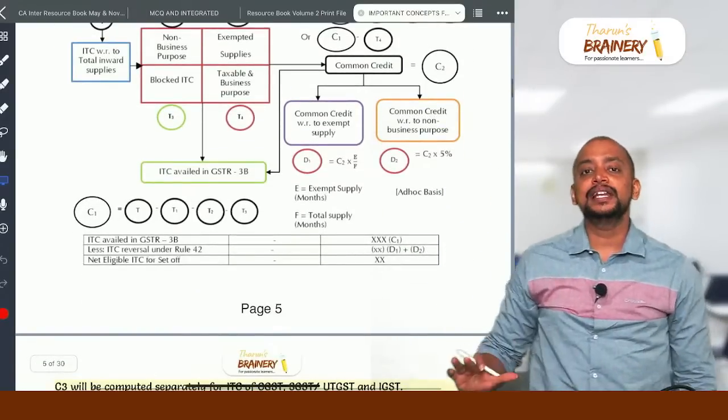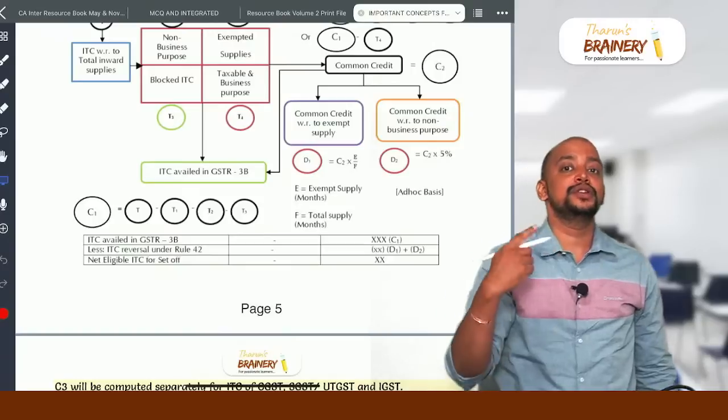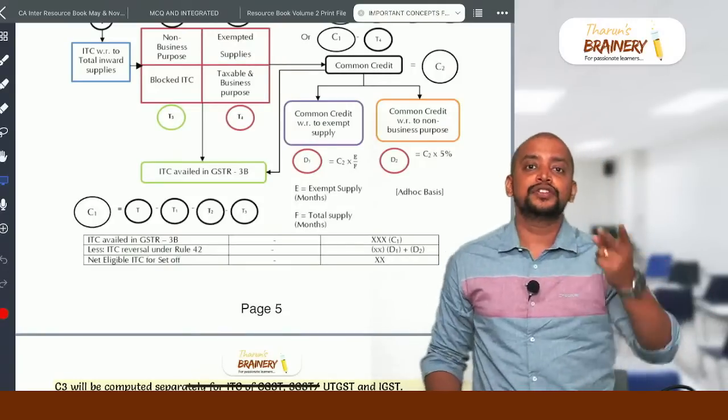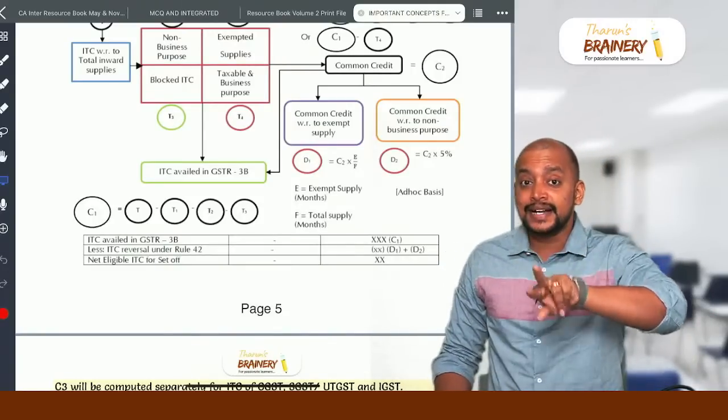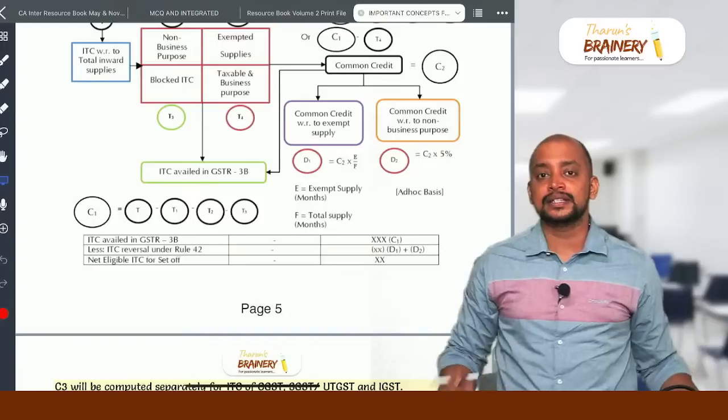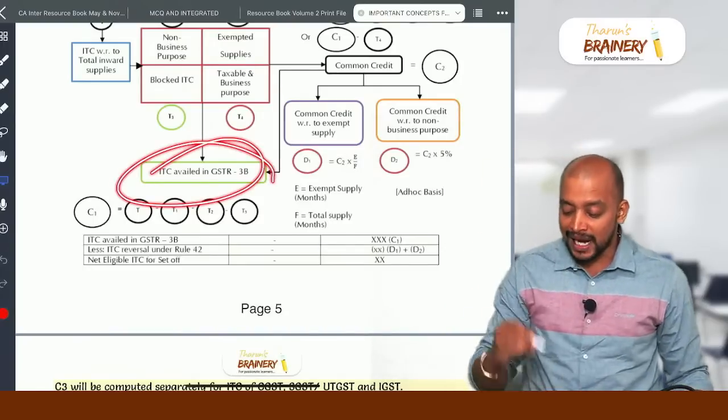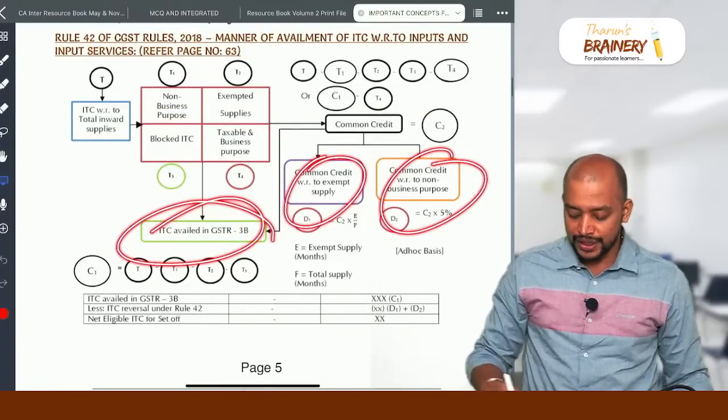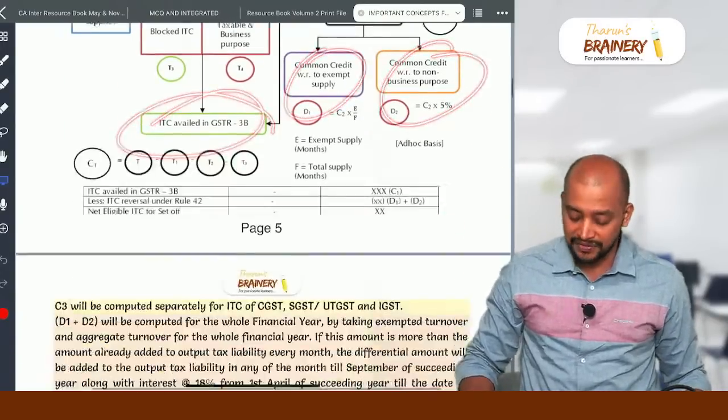Now, finally, how much is the net eligible ITC? When they use the word net eligible in MCQs, or they use the words availed ITC, net eligible ITC. What is net eligible ITC? Total availed ITC minus D1 and D2. So that will be called net eligible ITC for set off.